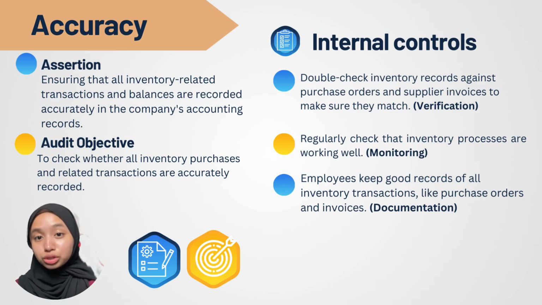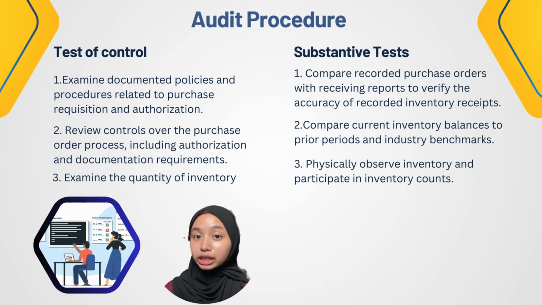For internal controls, firstly double-check the inventory records against purchase orders and supplier invoices to make sure they match. Next, regularly check that inventory processes are working well. And then employees keep good records of all inventory transactions like purchase orders and invoices. The audit procedure for test of controls.